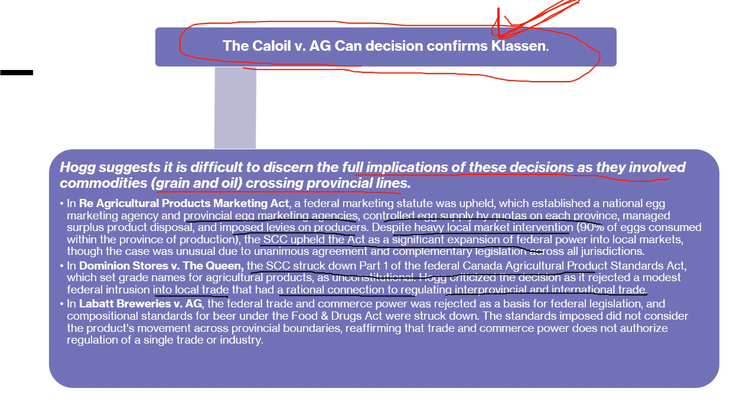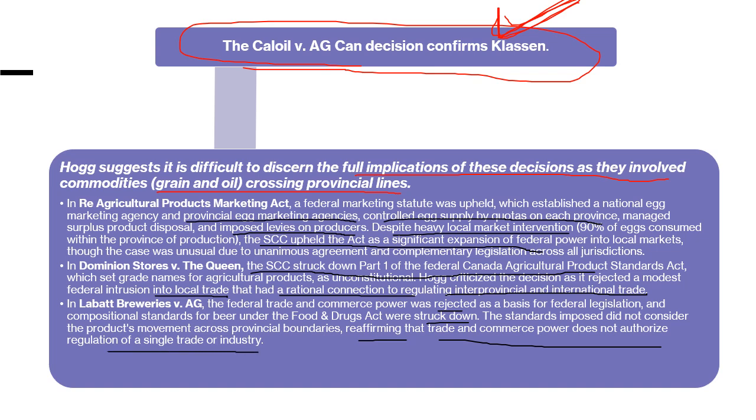Labatt Breweries versus Attorney General. Federal trade and commerce power was rejected as a basis of federal legislation. The compositional standard for beer under the Food and Drug Act was struck down. The standards imposed did not consider products' movement across provincial boundaries, reaffirming that the trade and commerce power does not authorize regulation of a single trade or industry.